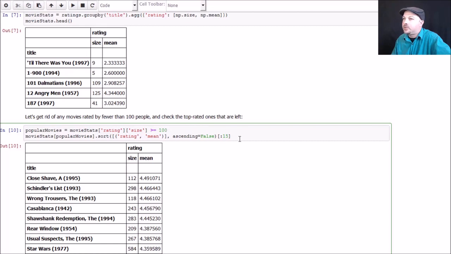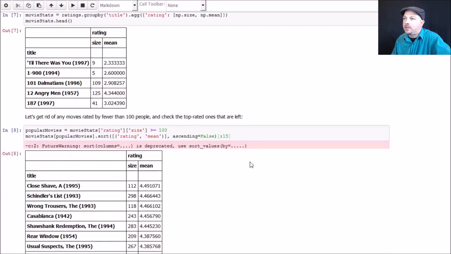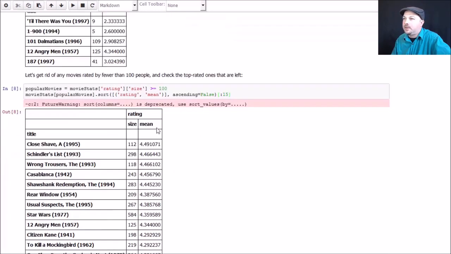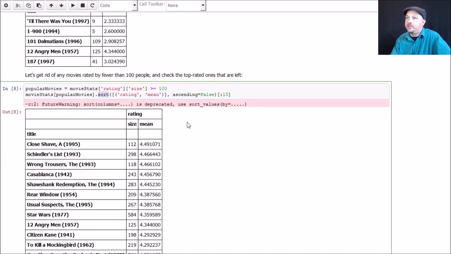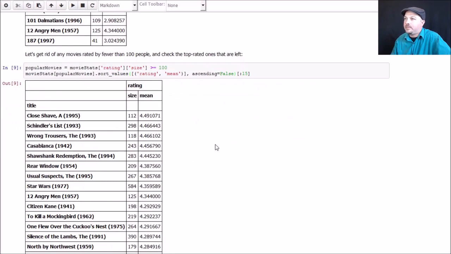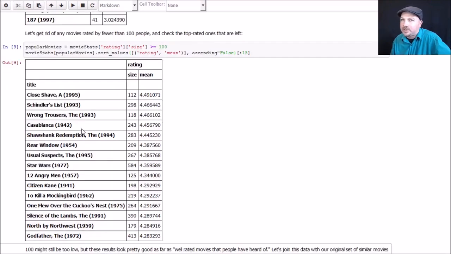I am then going to sort that by mean rating just for fun to see the top rated widely watched movies. I'm getting this warning now. Ever since I originally created this course, a new version of Pandas came in. You can just use sort underscore values there, and it will work just as well. Make that warning go away. And we end up with this. So we have basically here a list of movies that were rated by more than 100 people, sorted by their average rating score. And this in itself is a recommender system.